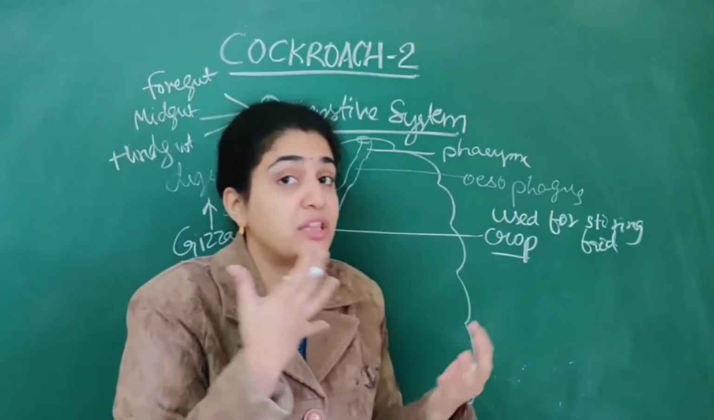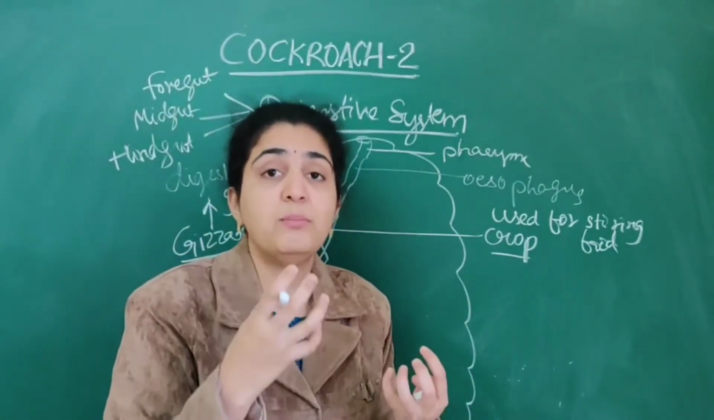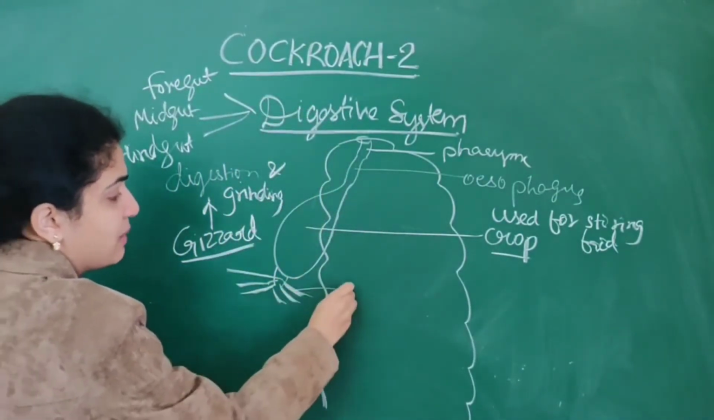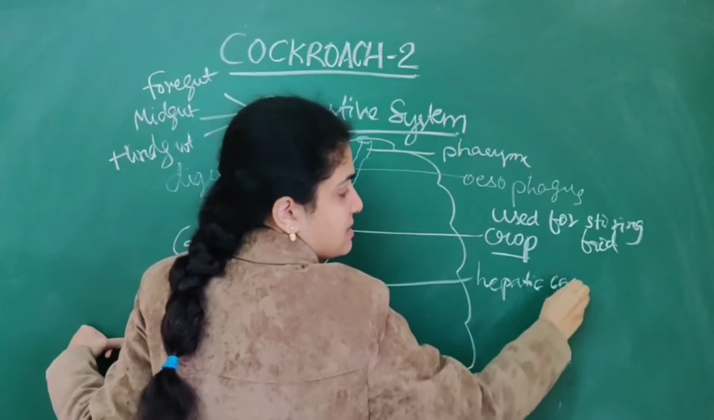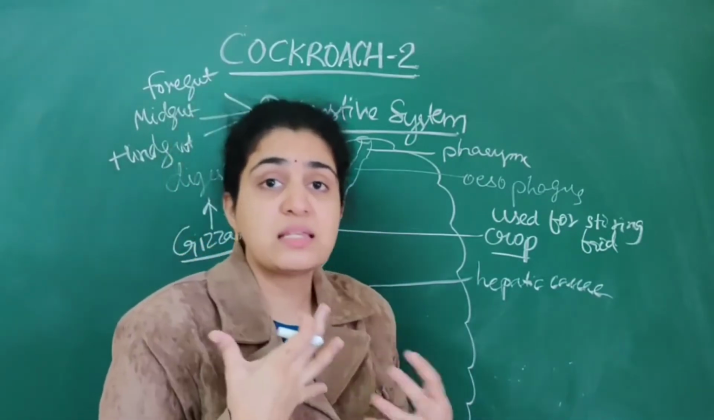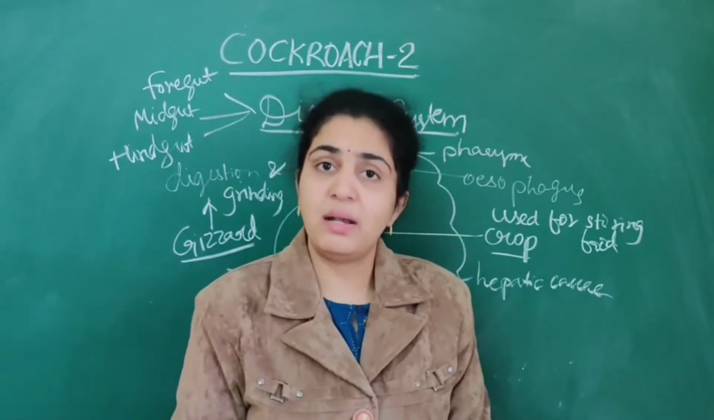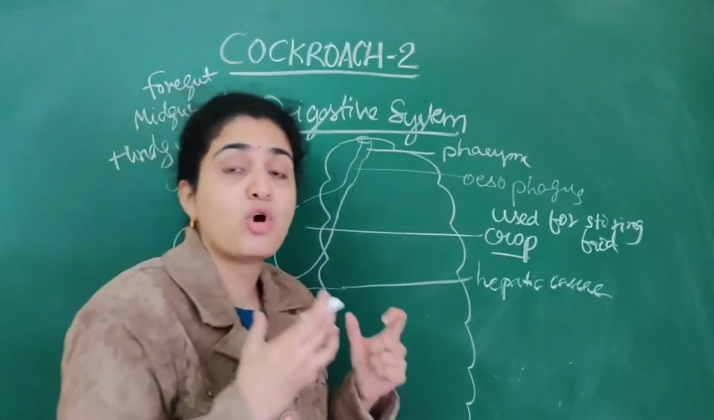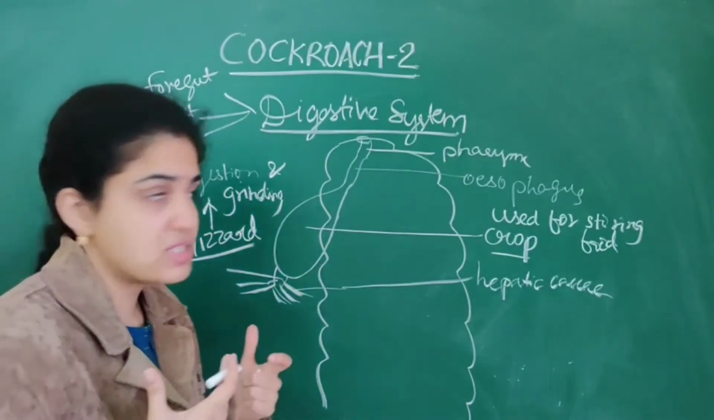Now, at the junction between the foregut and the midgut, there are 6 to 8 blind tubules present, an important NEET question. These blind tubules are called hepatic caecae. They help in the secretion of digestive juices and enzymes, which help in digestion.